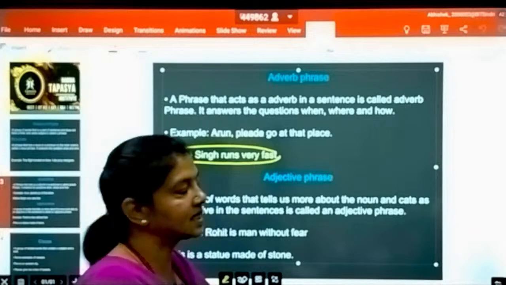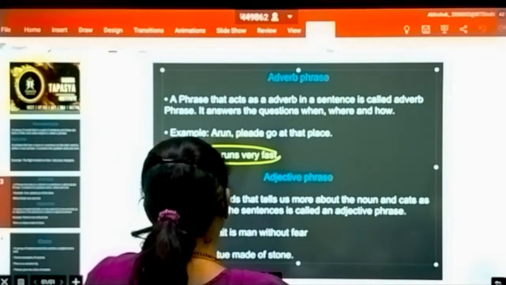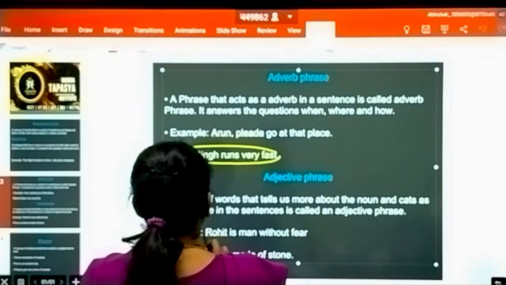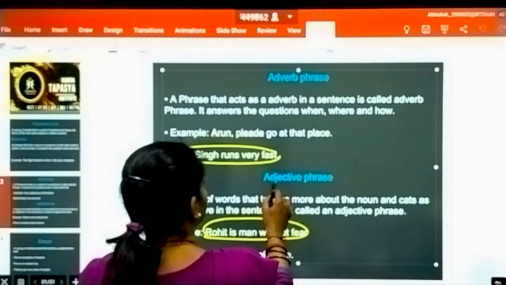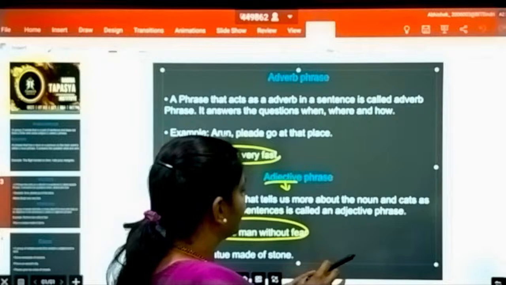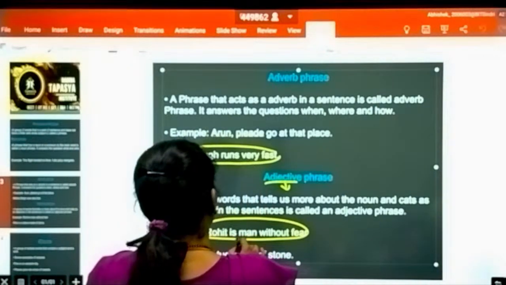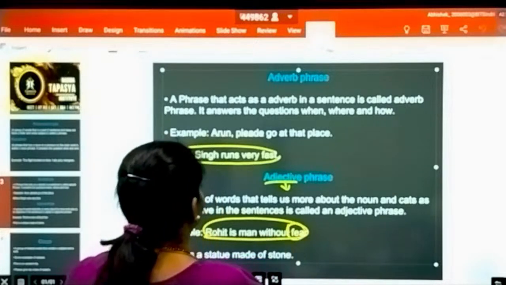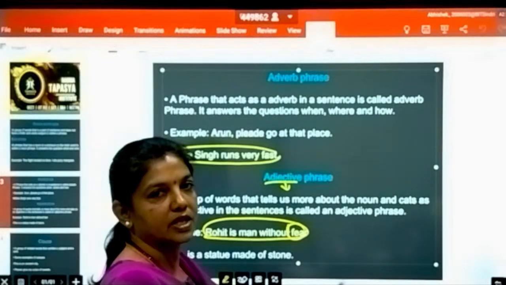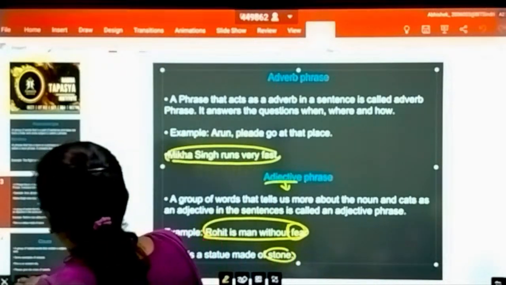And next we come to the adjective phrase. A group of words that tells us more about the noun and acts as an adjective in the sentence is called an adjective phrase. For example, Rohit is a man without fear. He runs without fear. So that is the adjective phrase. And this statue is made of stone. So that is how the phrase is.